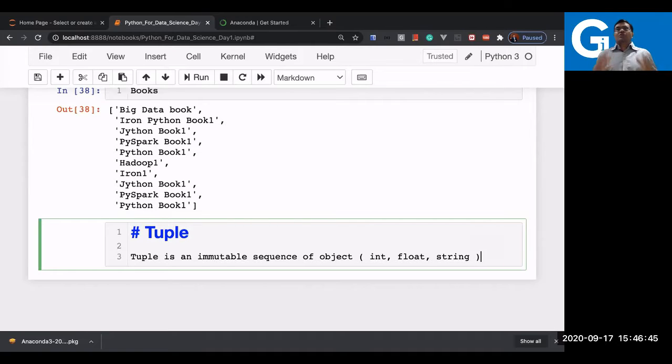But it is an immutable type, not mutable. What does immutable mean? You cannot modify it. Let us see how it works.